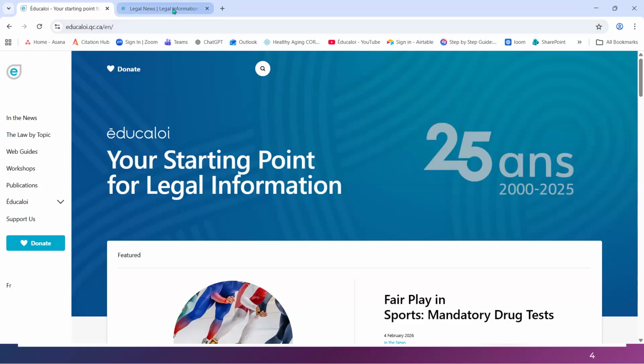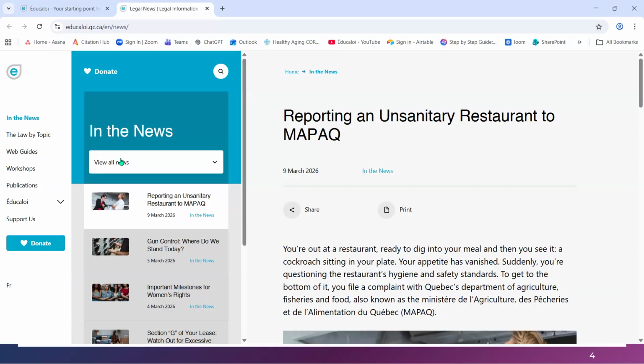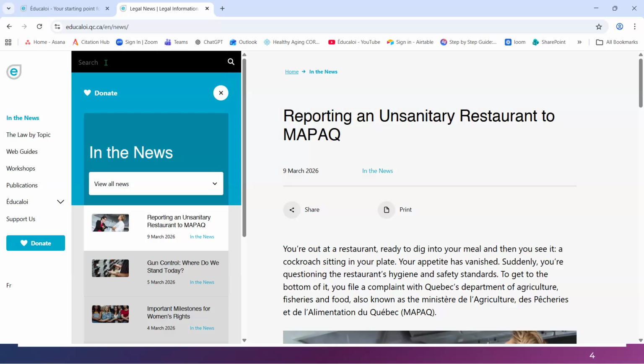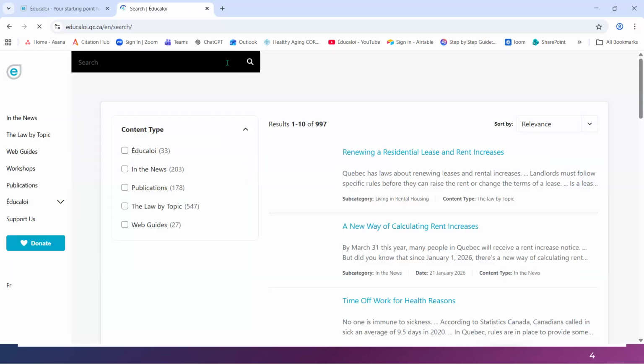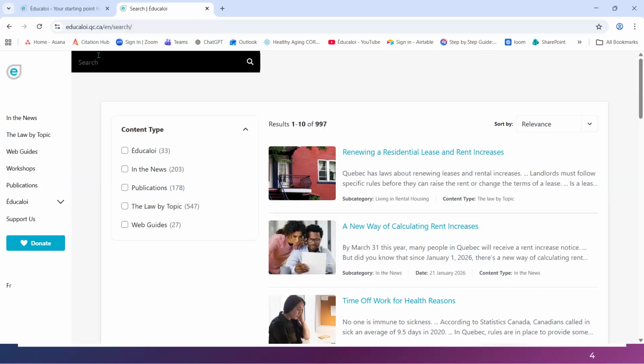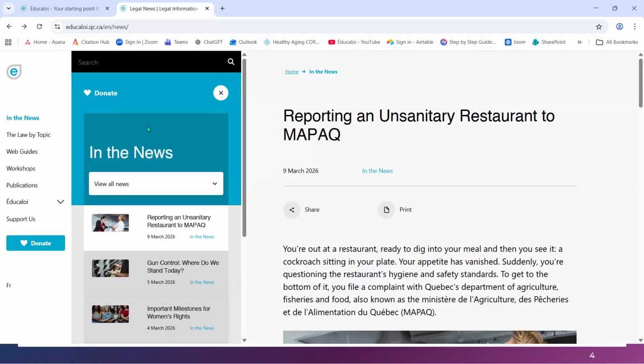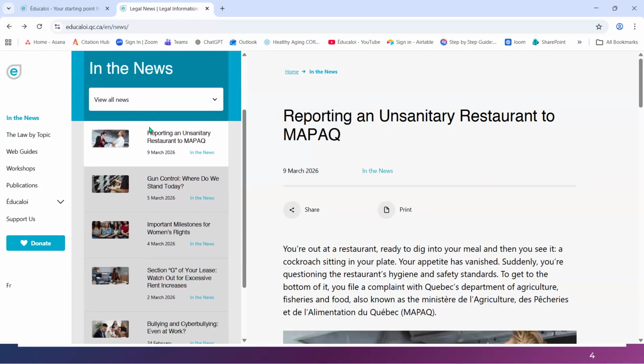The page that I just clicked on, that just opened, is the In the News section. You'll see this a few times in the presentation: there is a little loop in French or magnifying glass in English, which opens a search window, and you can click in there and type your related information. So if we go back to the in the news section, this is where the landing page is.